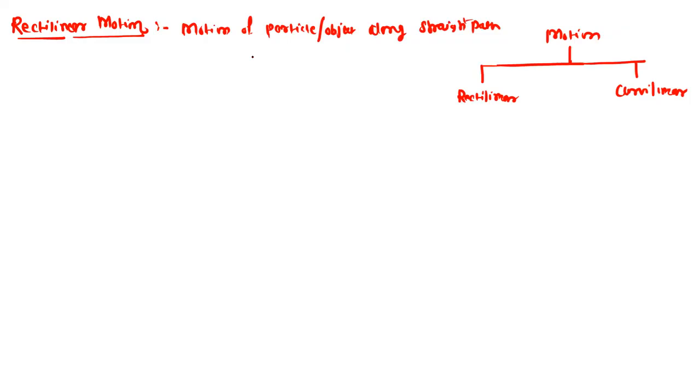Motion of the particle or the object along a straight path is called rectilinear motion. For rectilinear motion, we will use all equations of motion to analyze the motion.